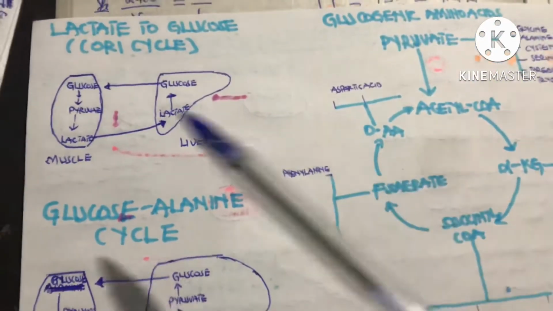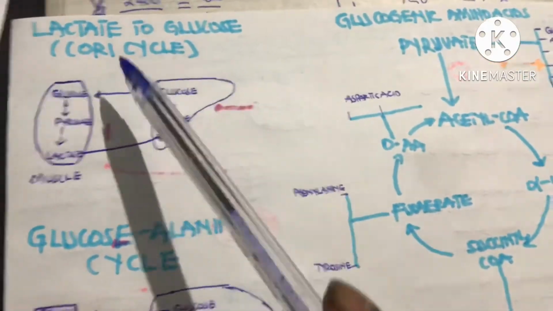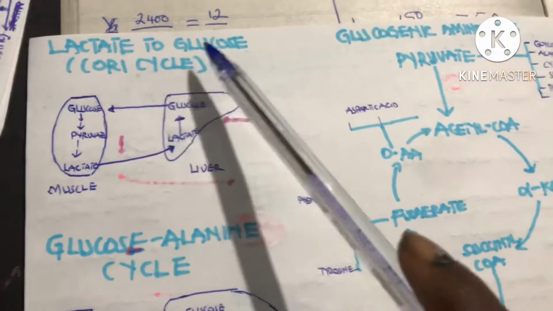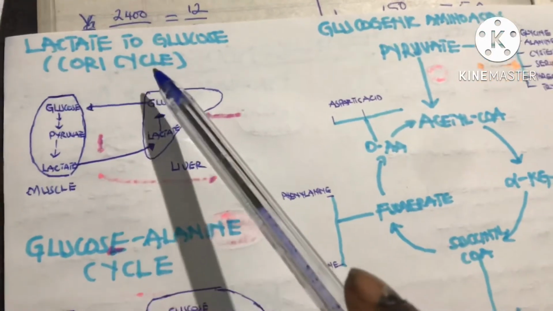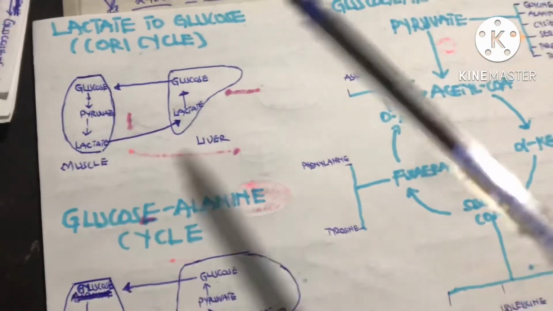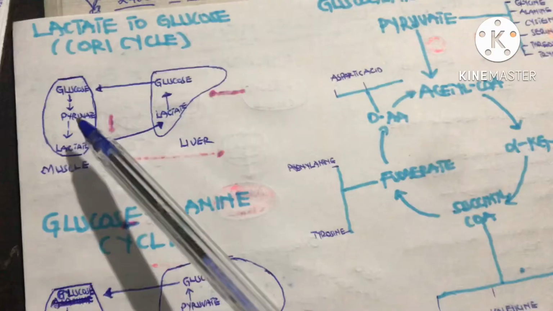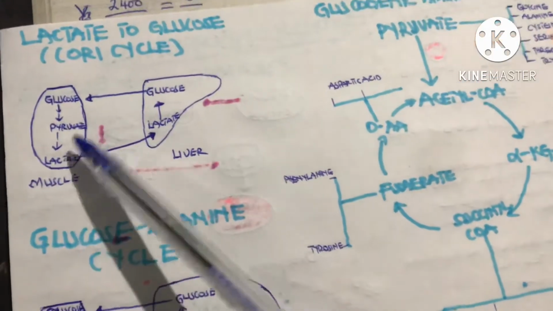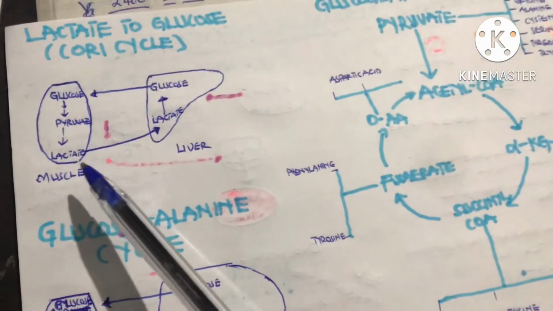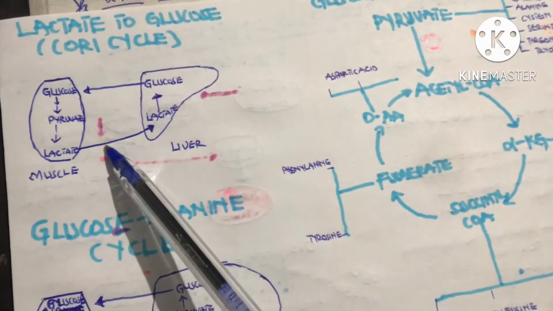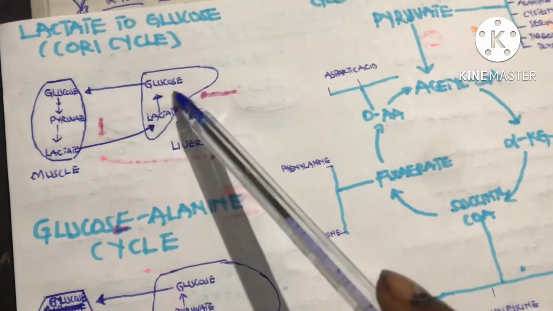So guys, let's look at how we can get glucose from lactate. And this reaction is what we call the Cori cycle. So this is the muscle. And in the muscle, glucose is converted to pyruvate. And during anaerobic conditions, the pyruvate is converted to lactate. And the muscle will push this lactate into the blood, and the blood will transport the lactate into the liver.